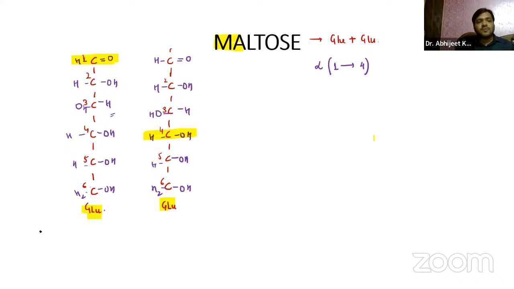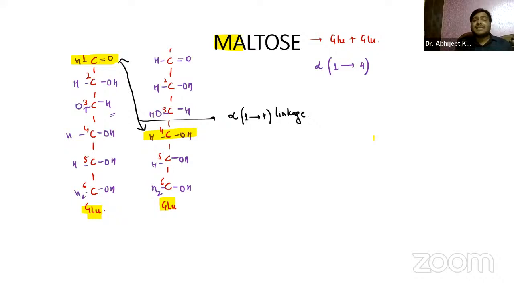So the joining together of the first and the fourth is nothing but the alpha 1 to 4 linkage. This is nothing but the glycosidic linkage, guys. This is something that you have to remember.